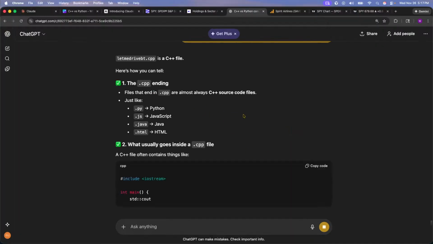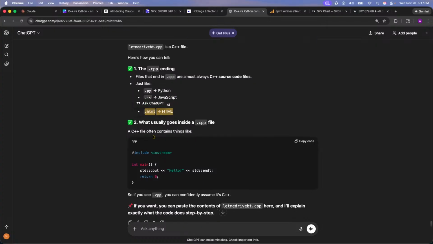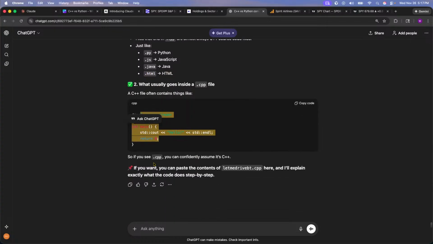Is it a C++ file? Here's how you can tell. Files that end in .cpp are almost always C++ source code, just like this is Python, this is JavaScript, this is Java, and this is HTML. What usually goes inside a .cpp file? A C++ file often contains things like iostream. So if you see a .cpp, you can confidently assume it is a C++ file.